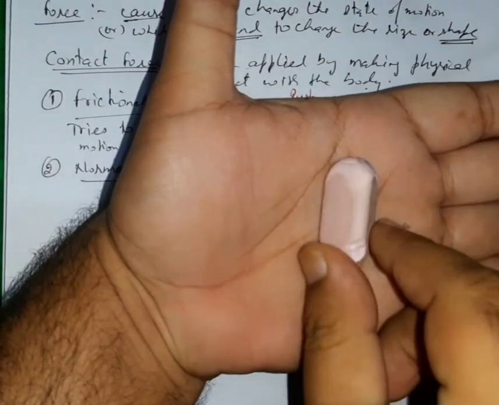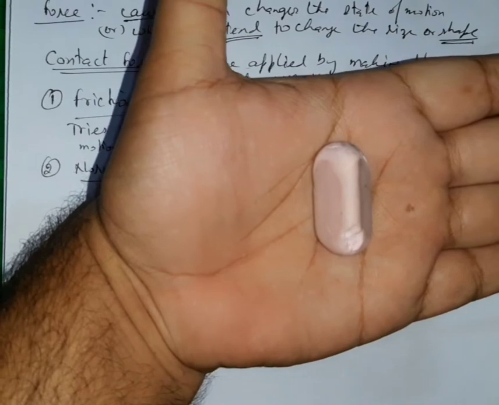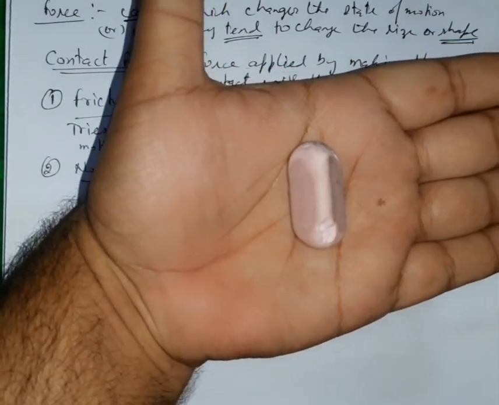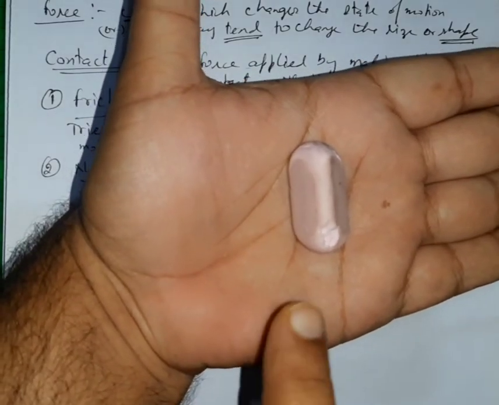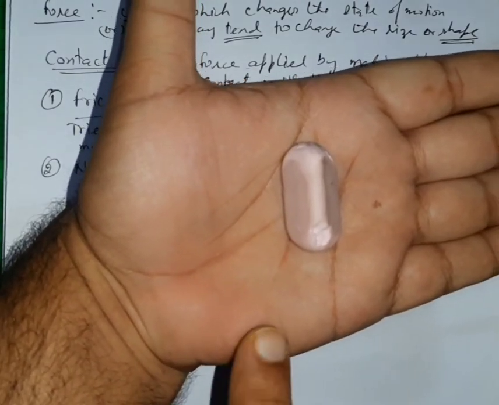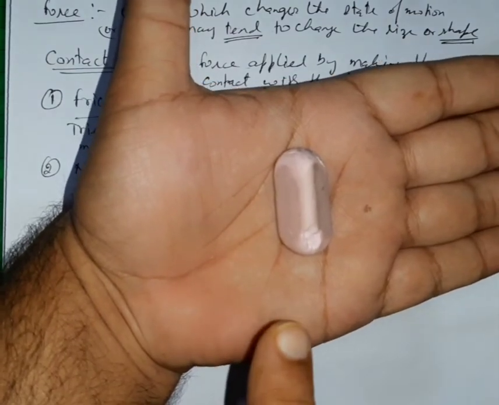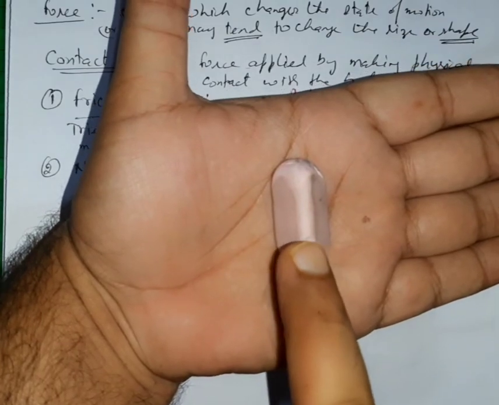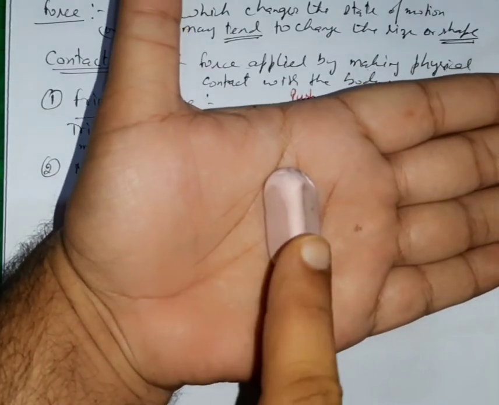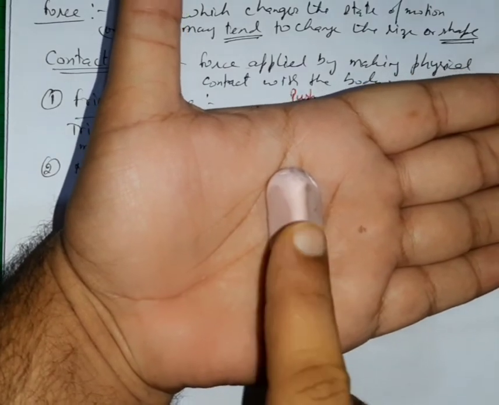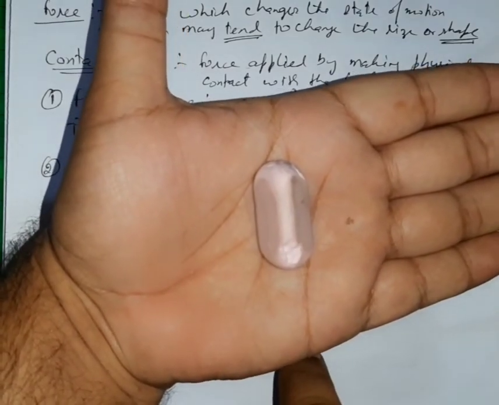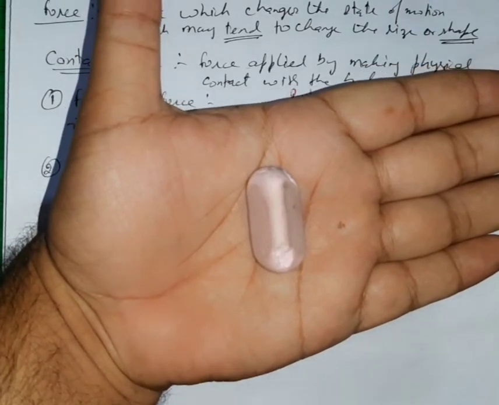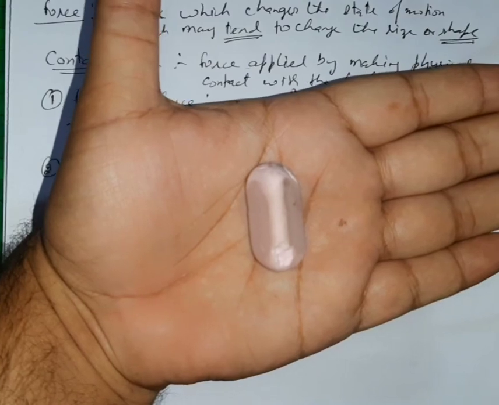For the time being, I'm taking a very light object, but if it is something heavier, then to keep my palm stable at this position, I will have to apply some force in the upward direction, equal to the weight of the body. So if I'm keeping this object on my palm, it is exerting a downward force equal to its weight, and to keep my palm stable, I will have to apply a force equal to the weight of this object in the upward direction.